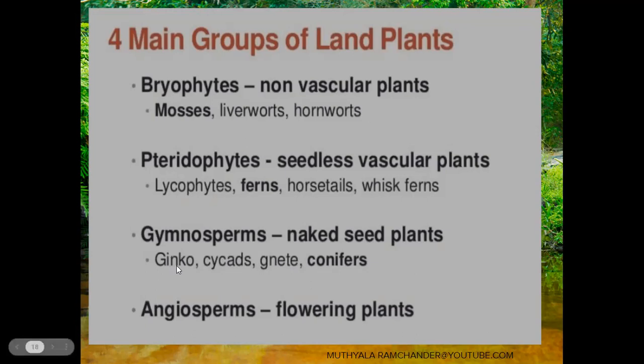Ginkgo is a living fossil and cycads are palm-like trees. Palm-like means unbranched trunks are present, and leaves develop at the terminal part of the trunk. Gnetales show normal plant diversity. Conifers show cone-like structures. These are the diversity of the gymnosperms.